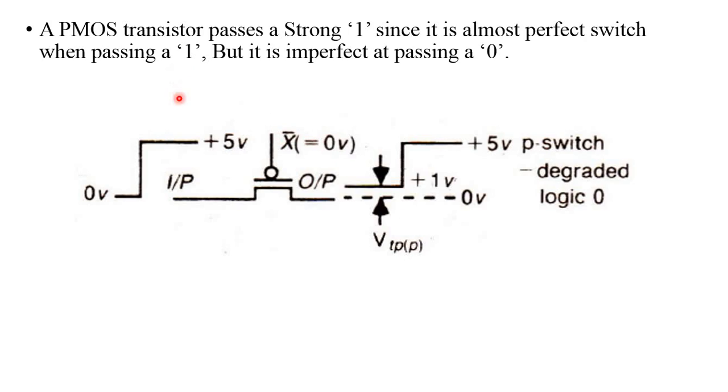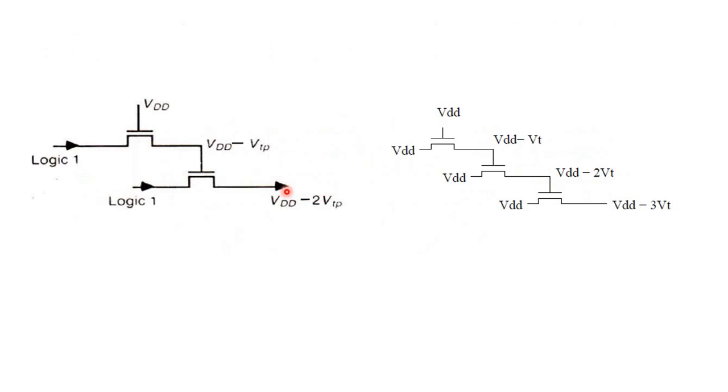Because of these reasons, don't connect the transistors like that. Here, what is the output voltage if we apply logic 1 at VDD? In the NMOS transistor, a strong 0 passes but a weak 1 passes at the output side. Weak 1 is nothing but VDD minus VTP. If that output is the gate voltage of another NMOS transistor, the voltage is automatically degraded further. Why? Because two transistors are connected. Here 1 VTP, here 1 VTP, totally 2 VTP.